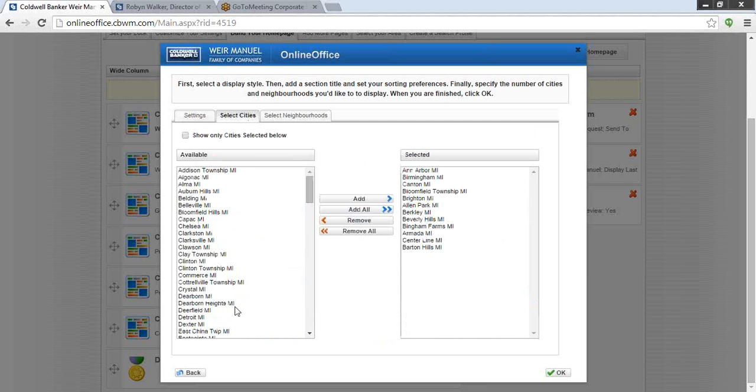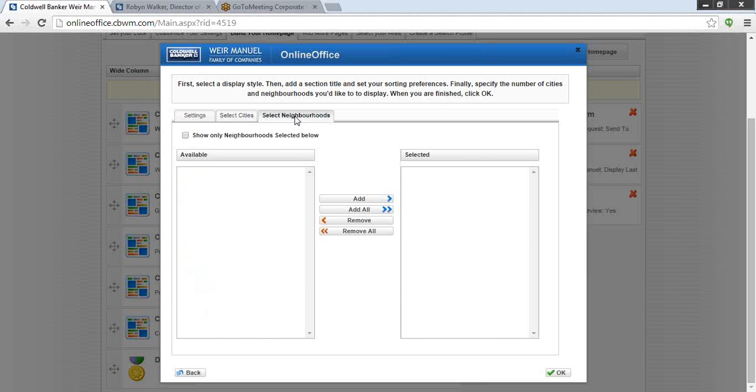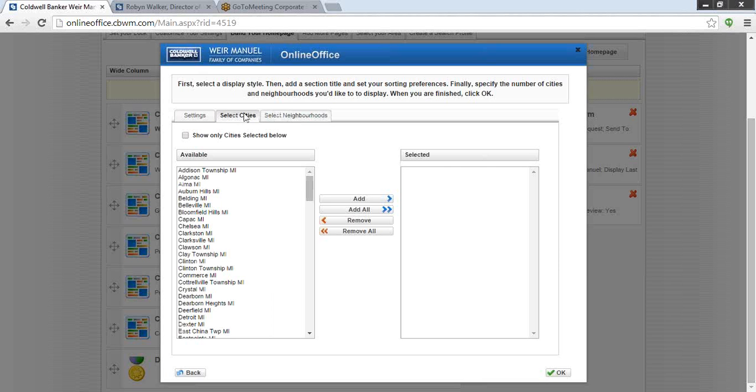There is already a database of all of the cities that you have to choose from. Don't worry about the neighborhood tabs. This is not anything that we have active in our website. You really only need to stick to the cities.